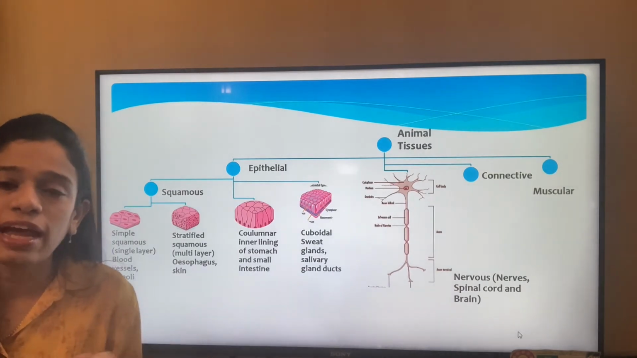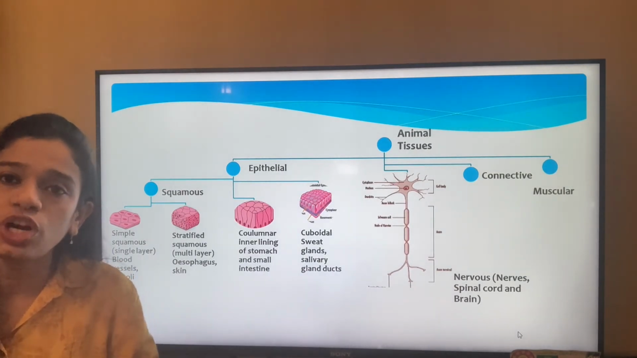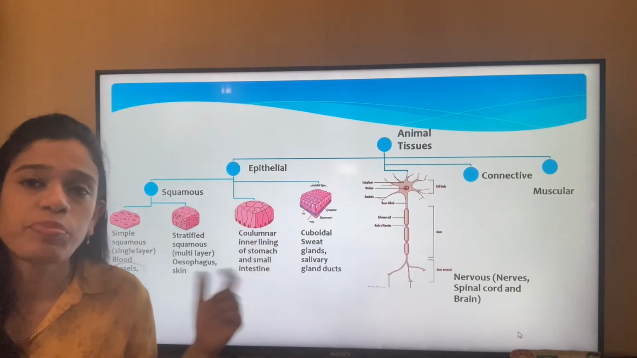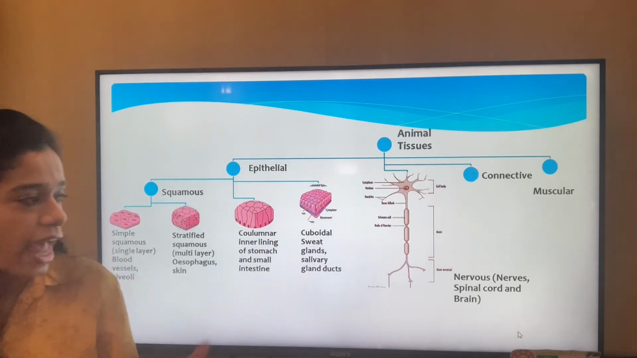So you can understand this, they are long in nature. They are long, a little bit tapering, and they are present on the inner lining of the stomach and the intestine.